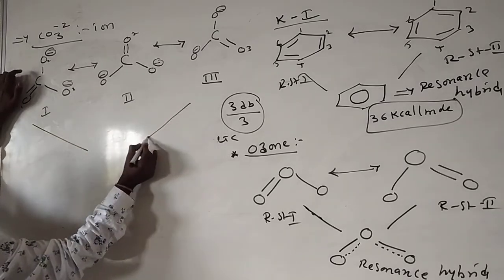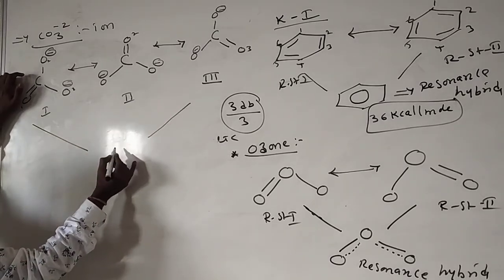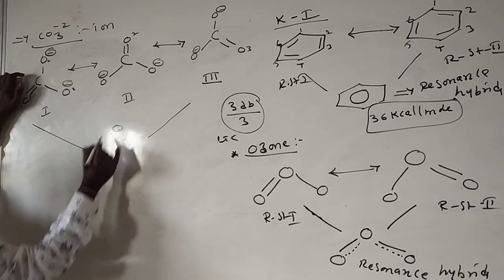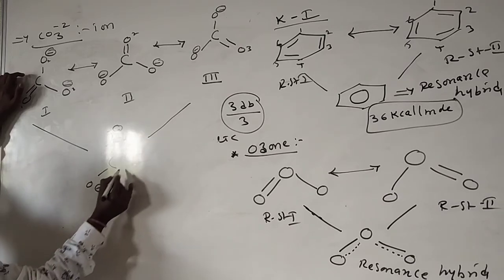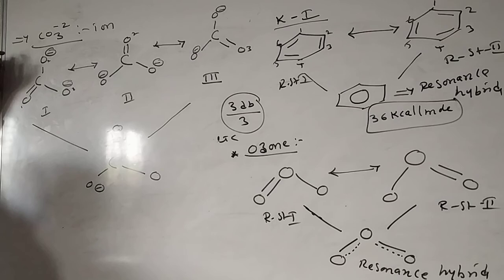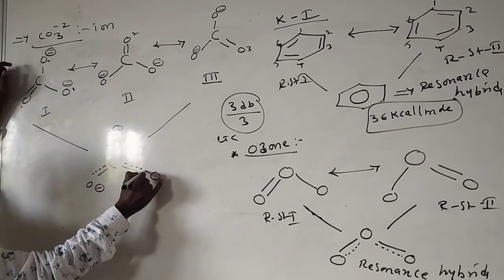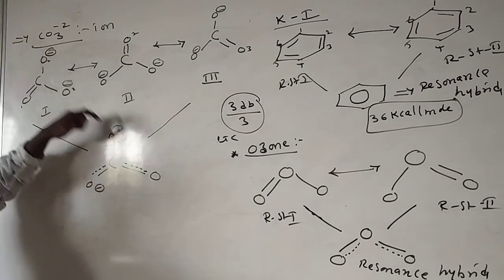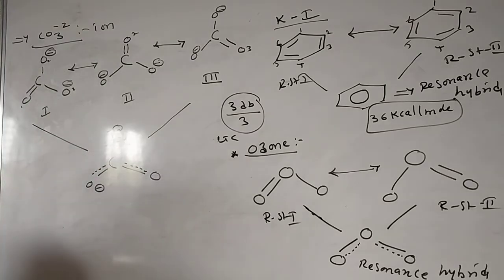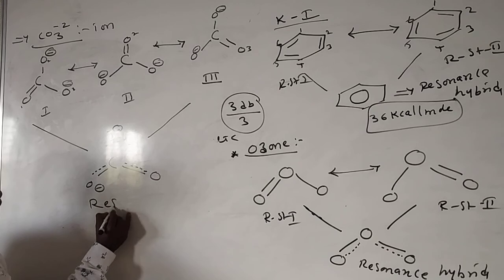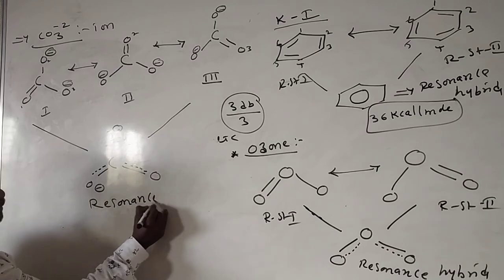From this we have one resonance hybrid, like this. That means every carbon-oxygen bond carries partial double bond character. This we call the resonance hybrid.